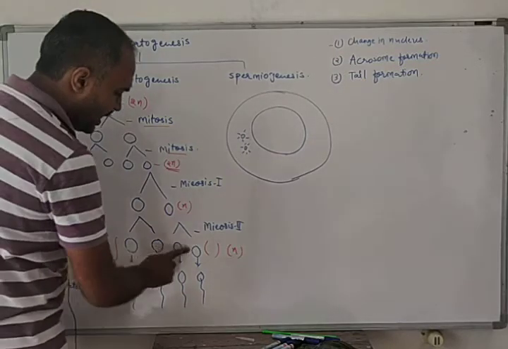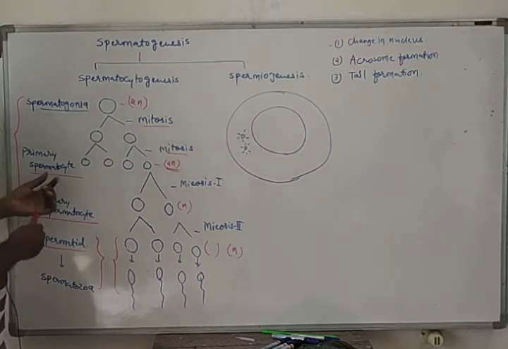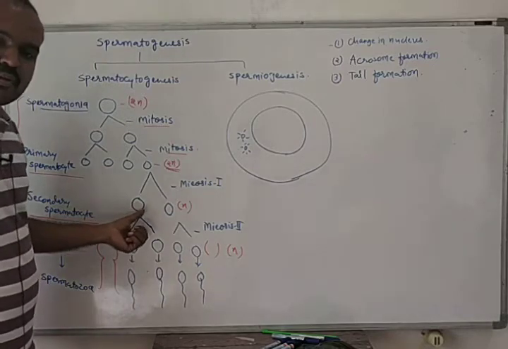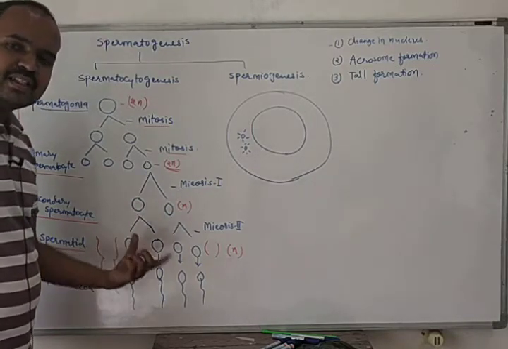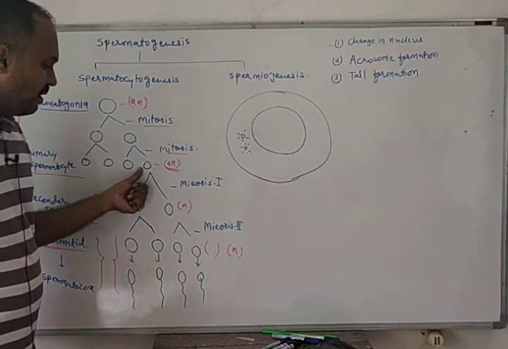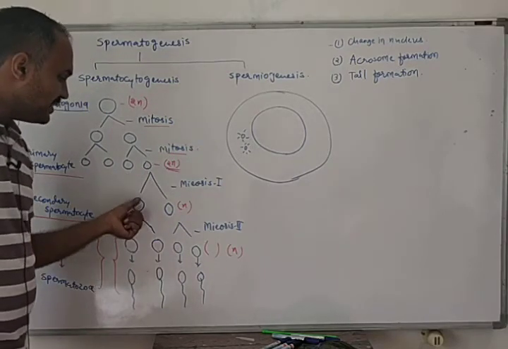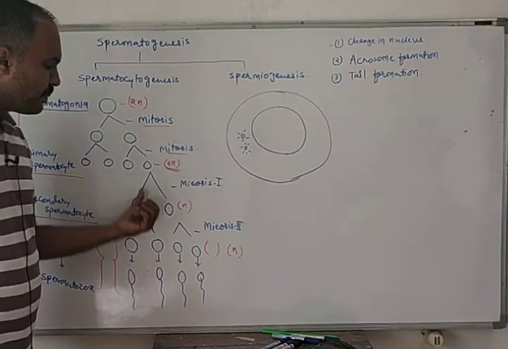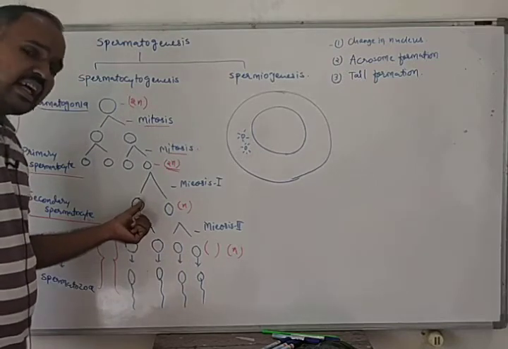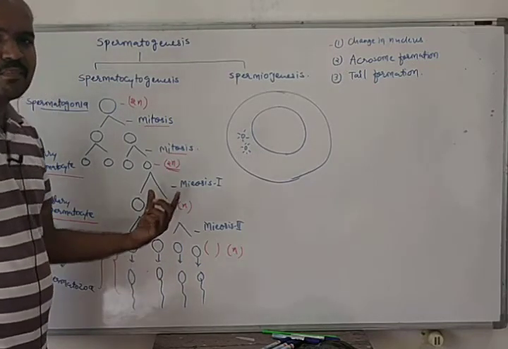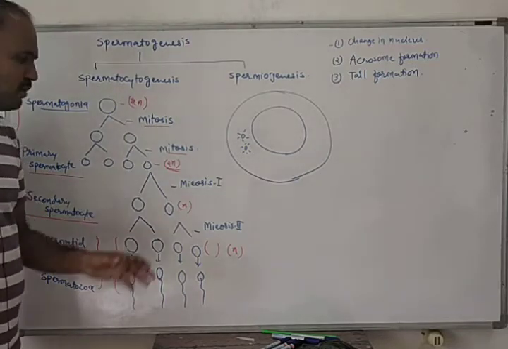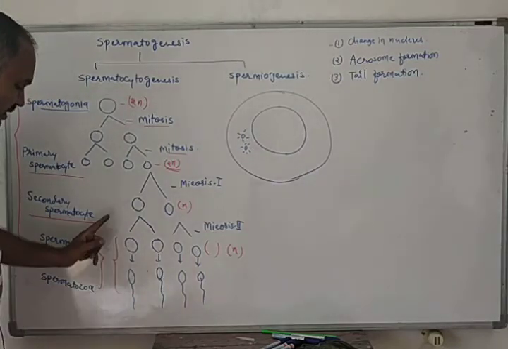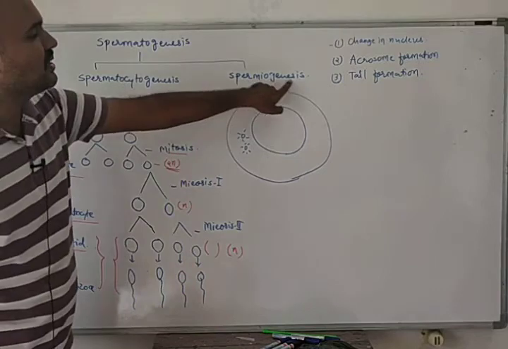Four spermatids will be produced from one primary spermatocyte. One primary spermatocyte will give rise to how many spermatids? Four. One secondary spermatocyte will give rise to only two spermatids. Please remember this. This is the difference between the primary spermatocyte and secondary spermatocyte. Now let's learn this process, which is known as spermiogenesis.